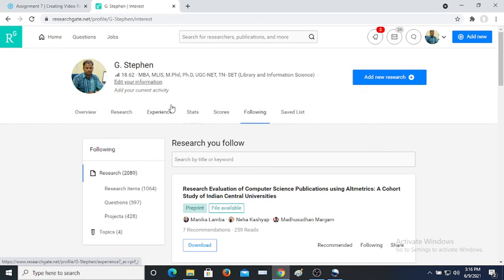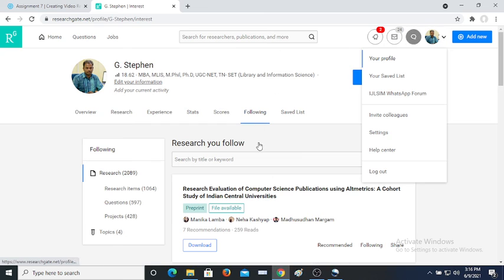So these are the main activities in the academic identity of ResearchGate. If you don't have an account, create one immediately, and it will help you get more citations and show how popular you are among researchers.